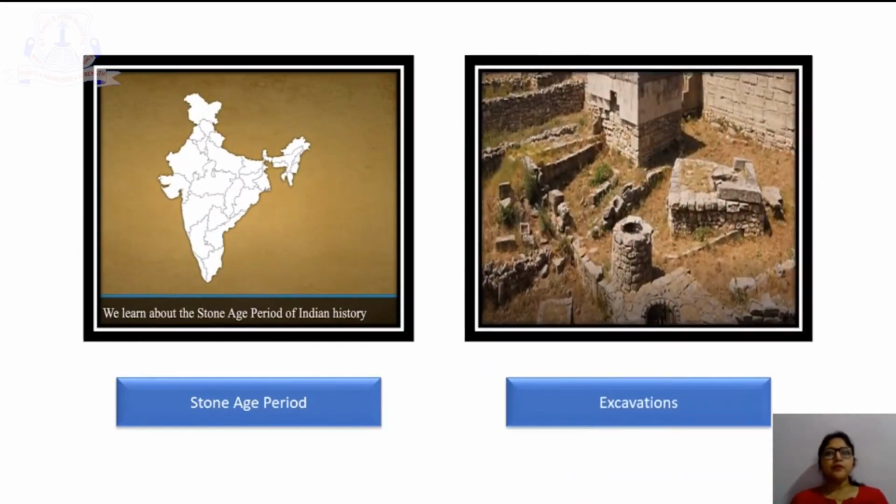We learn about the Stone Age period of Indian history through archaeological excavations. Students, what is archaeological excavation? It is the study of human activity through the recovery and analysis of material culture. At that time, script had not developed and hence no written sources are available. Here, script refers to any particular system of writing, a means of human communication.